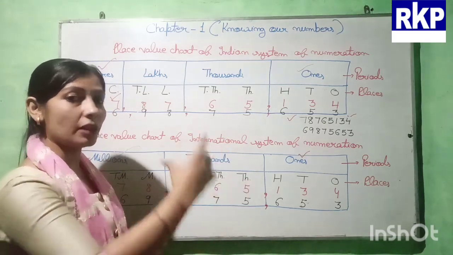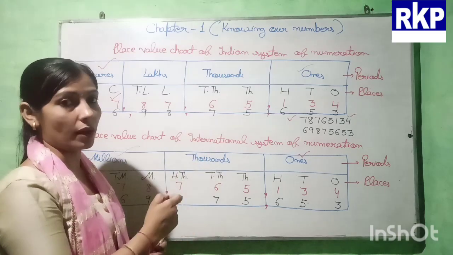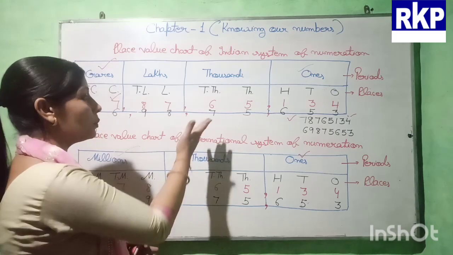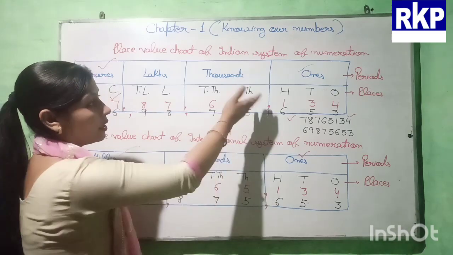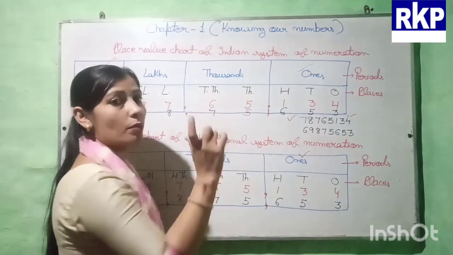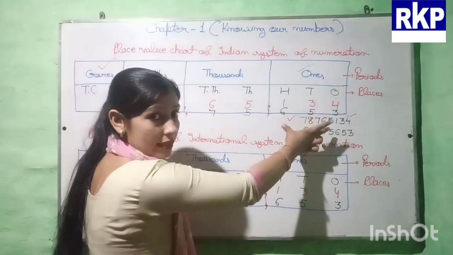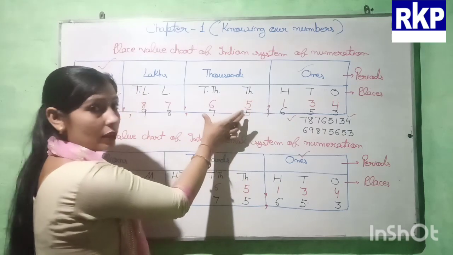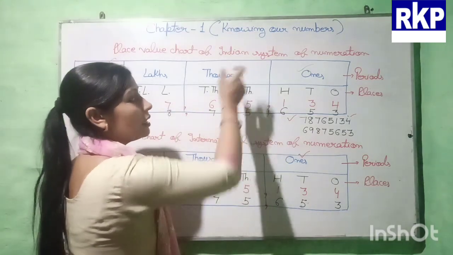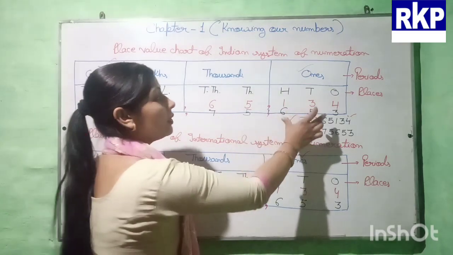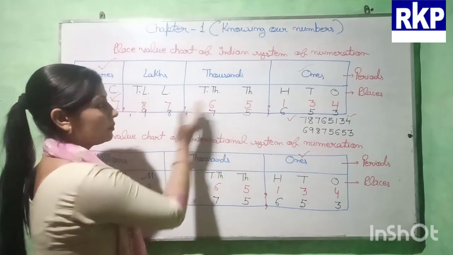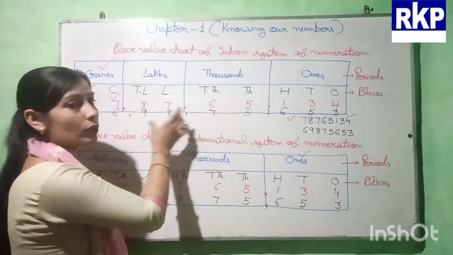So we have to put the commas according to periods. After completing one period, we have to put the comma. After completing the second period, again we have to put the comma. So here you can see, according to the Indian place value system, the first comma will come after 3 digits, then after 2 digits, then after 2 digits. Because according to the Indian place value system, we are having 3 digits in the ones period, and after that we are having only two digits.